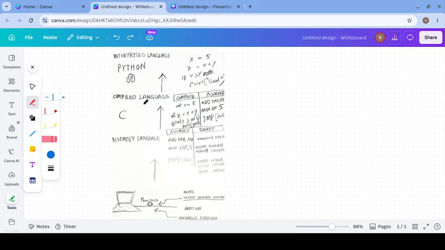It is an abstraction over all these low level languages, where we don't even say what this is, this is an integer, or this is a function, or this is a string, this is a character. No, we write instructions in human language, like in English, and then that instruction converts into another type of code that is called byte code.